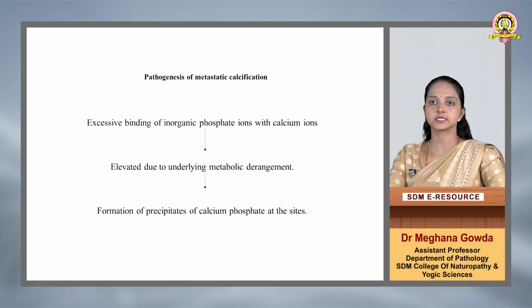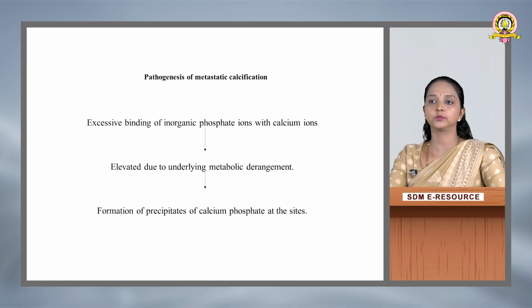Then the pathogenesis of metastatic calcification: excessive binding of inorganic phosphate ions with calcium ions. This is elevated due to underlying metabolic degeneration. This causes formation of a precipitate of calcium phosphate at the sites.